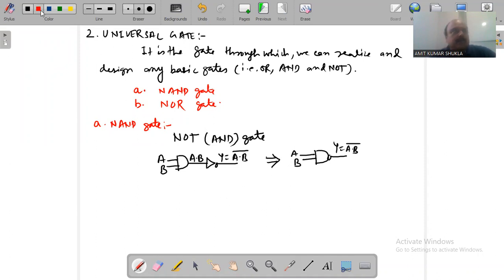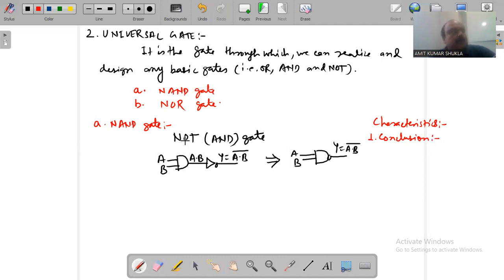We discuss the NAND gate on the basis of some characteristics. First, the conclusion part. What is the output conclusion? That is, in which manner the NAND gate generates the outcome.